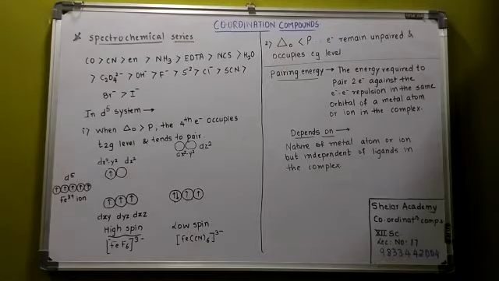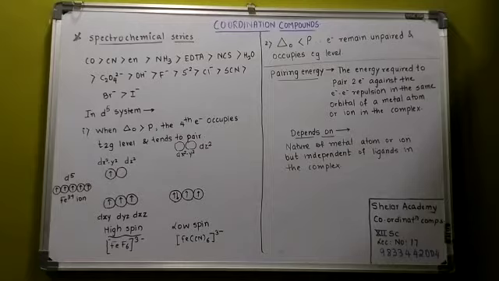I have written the definition on the right hand side. What is pairing energy? The energy which is required to pair 2 electrons against the electron repulsion in the same orbital of the metal atom or the ion in the complex. That is called the pairing energy.